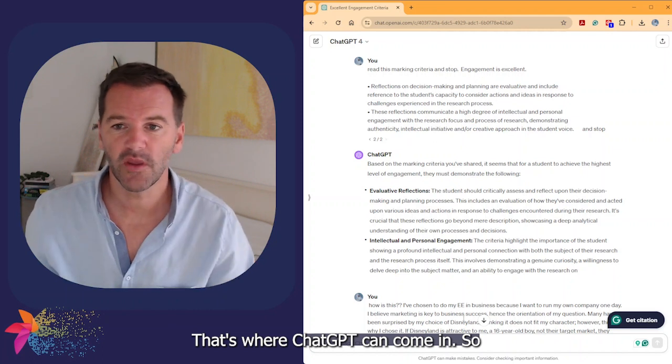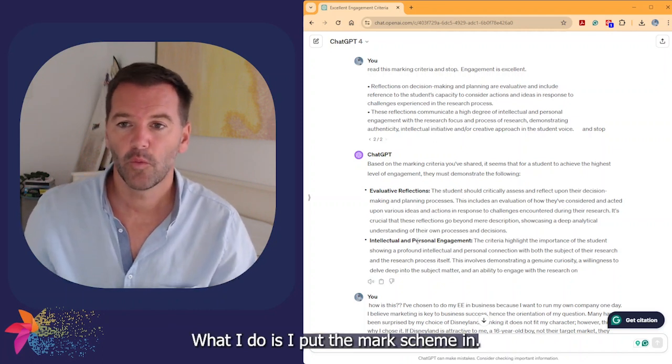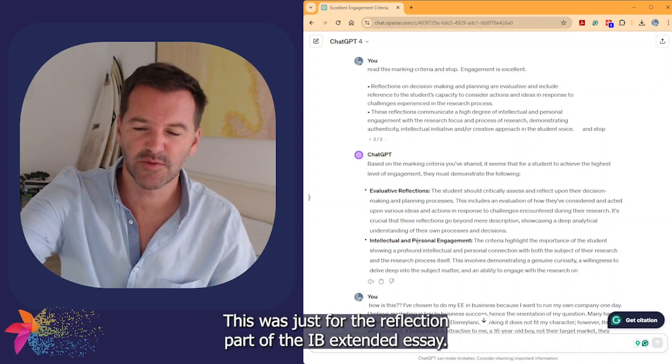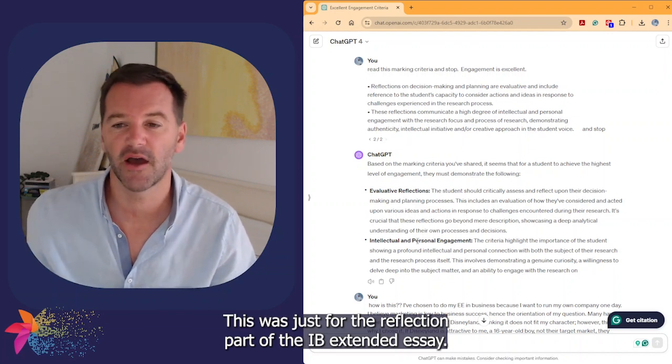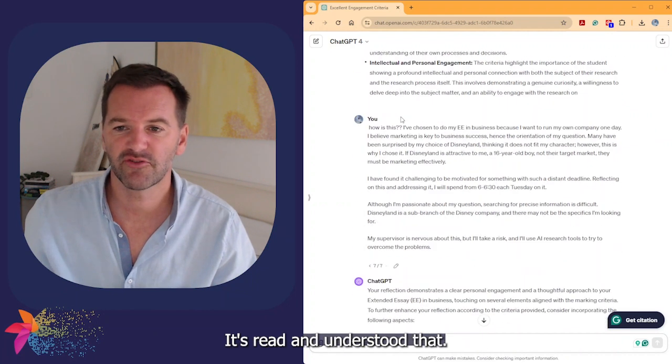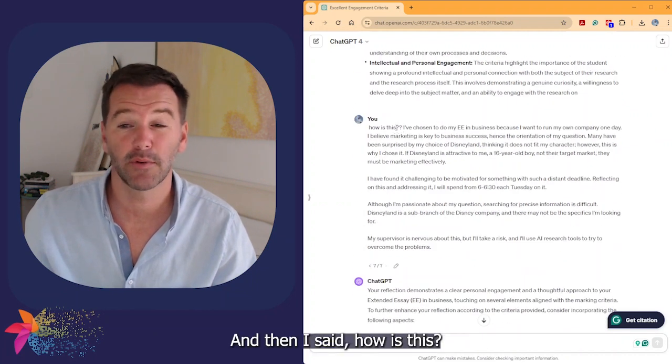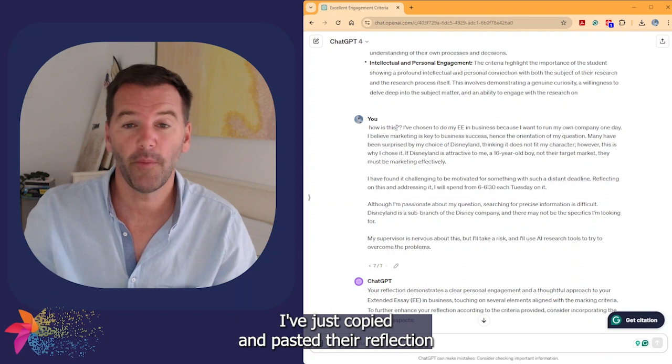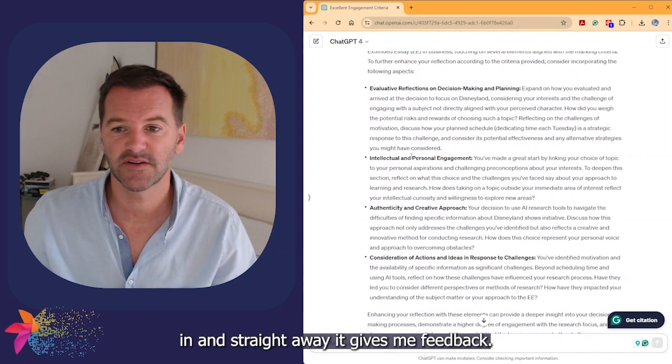So I've got it on my screen again. What I do is I put the mark scheme. This was just for the reflection part of the IB extended essay. You can see I've put the mark scheme in. It's read and understood that. And then I said, how is this? I've just copied and pasted their reflection in and straight away it gives me feedback.